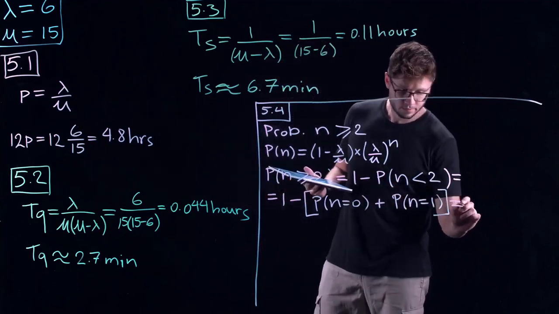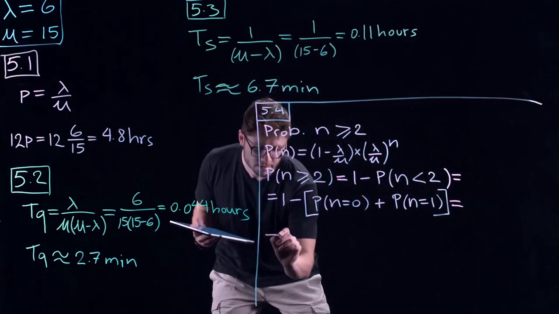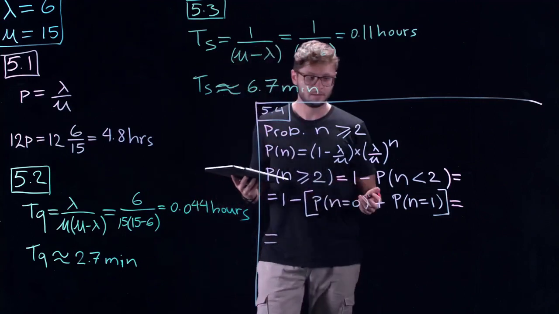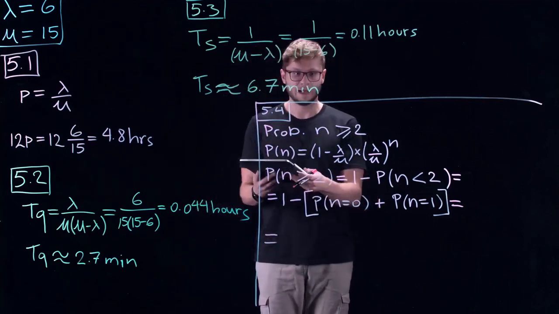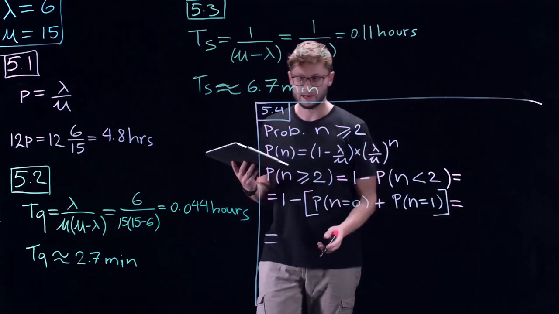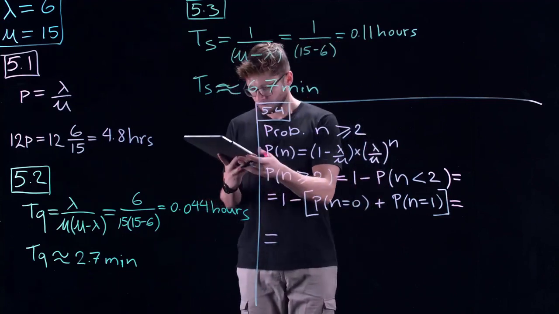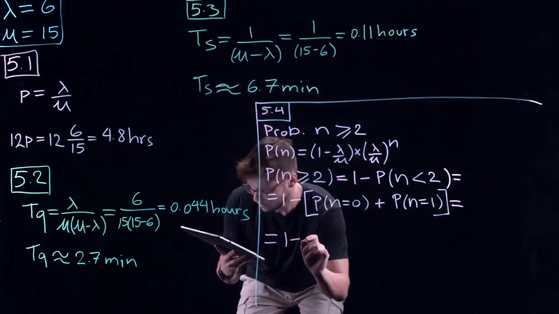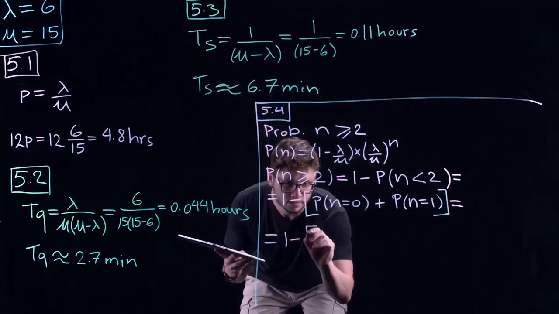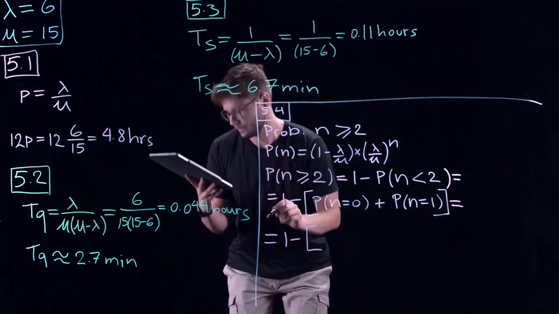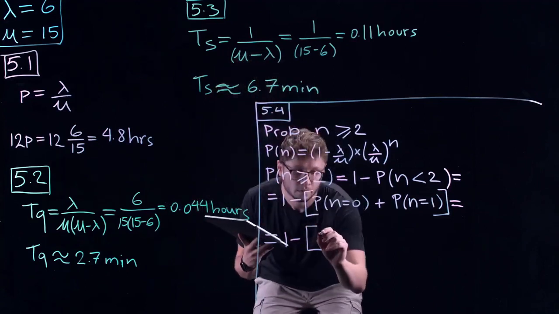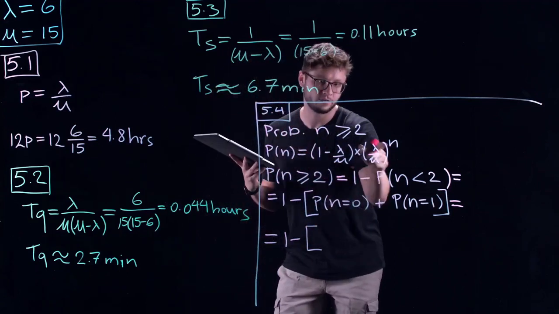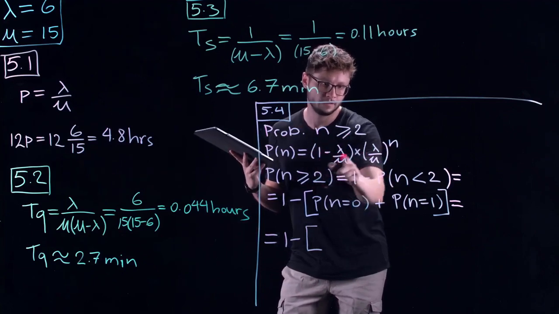So let's keep expanding this and filling in all of the values for lambda, for mu, and for n. Here we're going to have 1 minus, and then we fill in this formula for 0 and for 1.